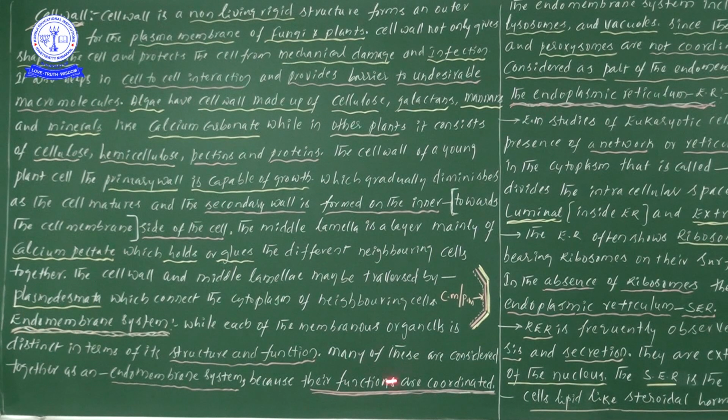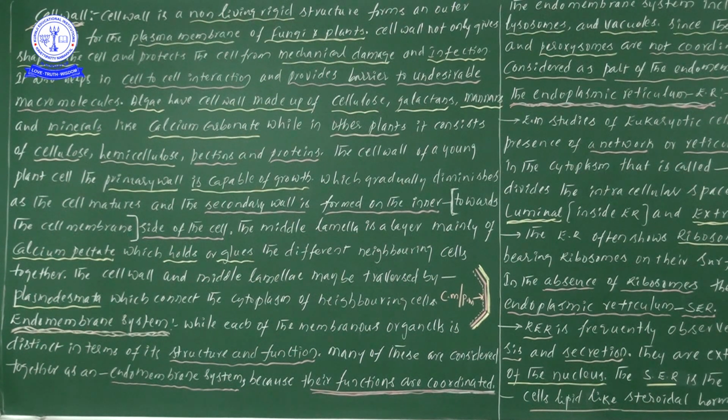Next, many of these are considered together. We are learning that there are different types of cell organelles, and all of them are structurally and functionally distinct. Now, what is the point? Many of these are considered together. Here, many of the cell organelles we are considering together as the endomembrane system. There are different types of cell organelles, and many of them we are considering under the endomembrane system.